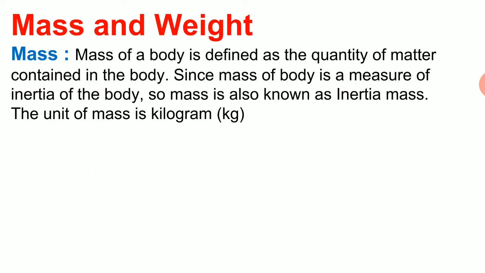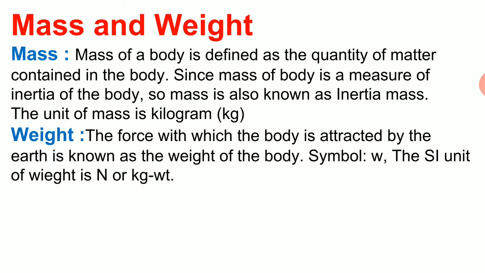Our next topic is mass and weight. What is mass? Mass of an object is defined as the quantity of matter contained in the body. Now, the mass is a measure of inertia of the body. So, mass is also known as inertial mass and its unit is kilogram. In layman's language, we say that the mass of an object is 5 kg or the weight of the object is 5 kg. But there is a lot of difference between mass and weight.